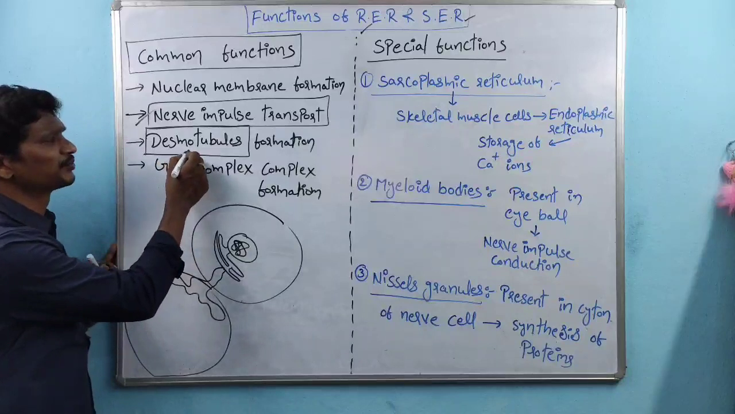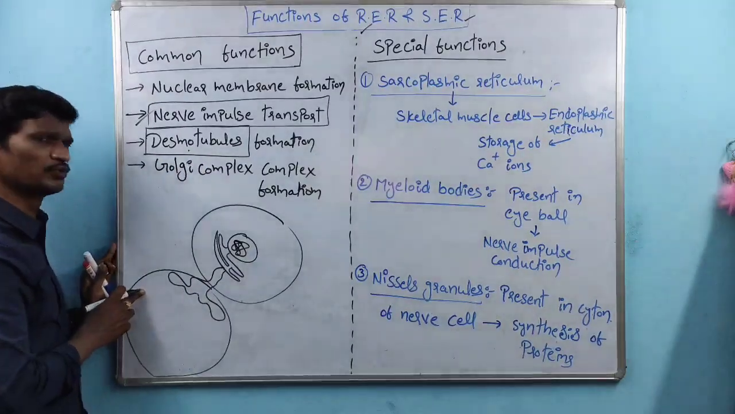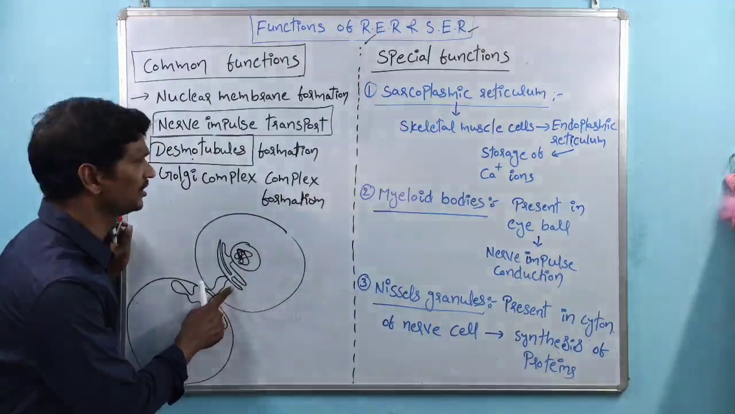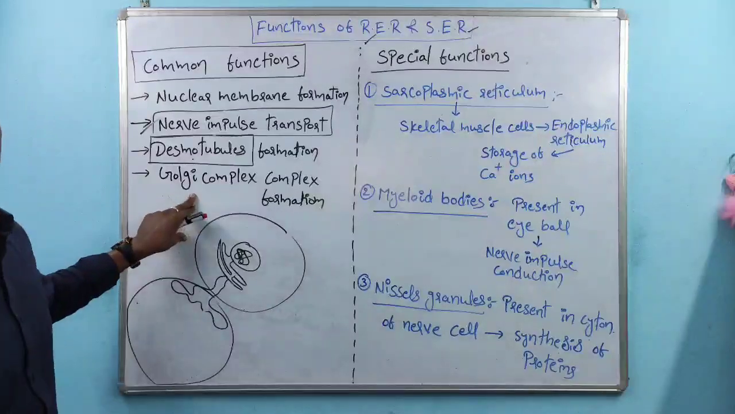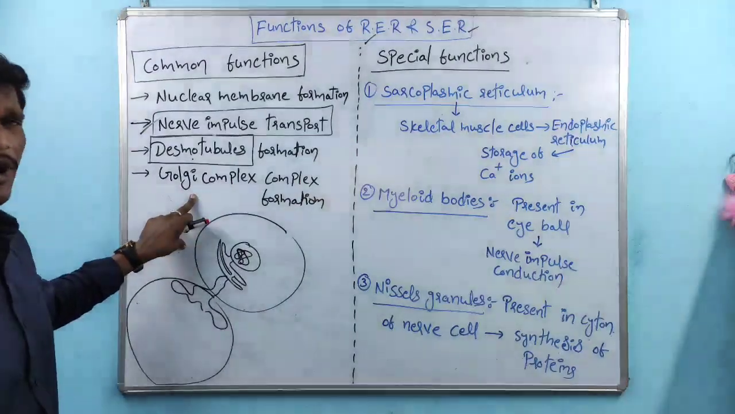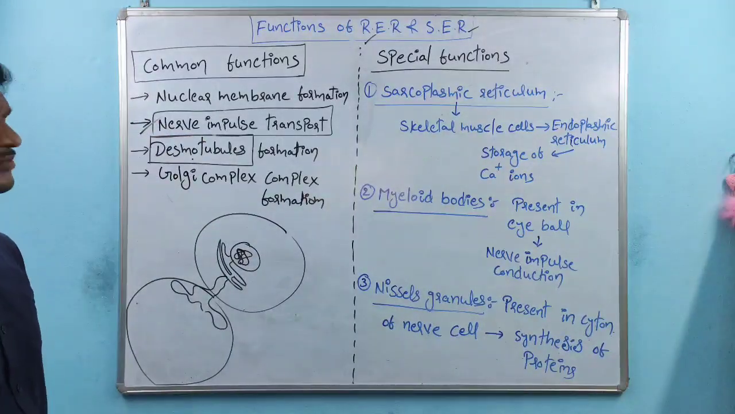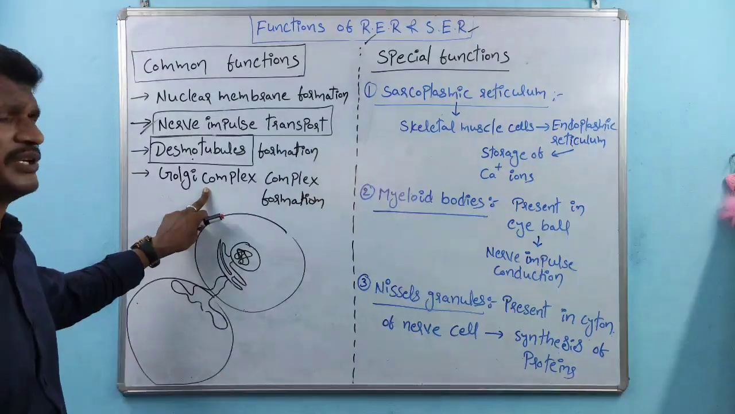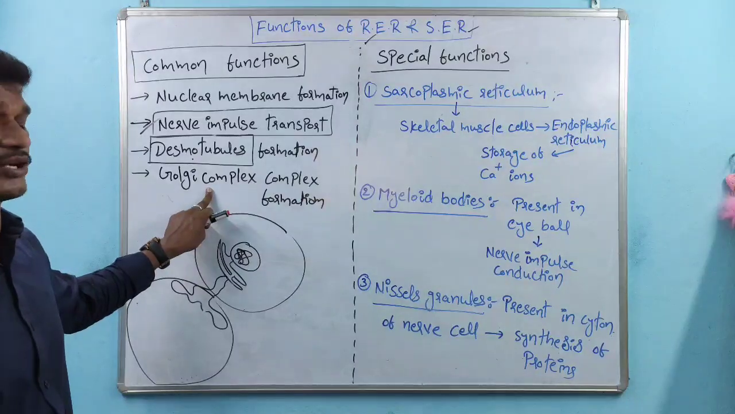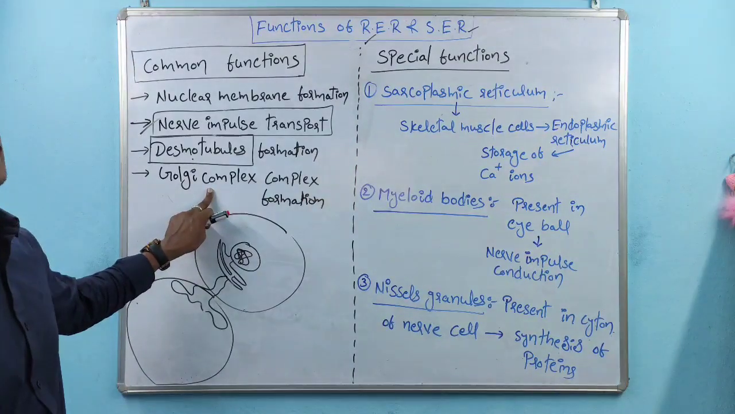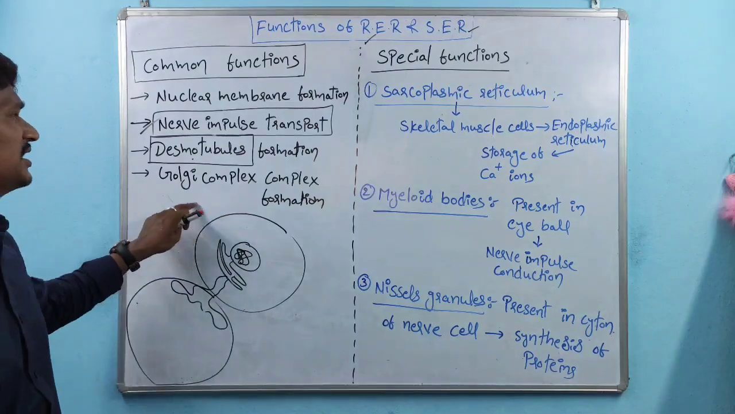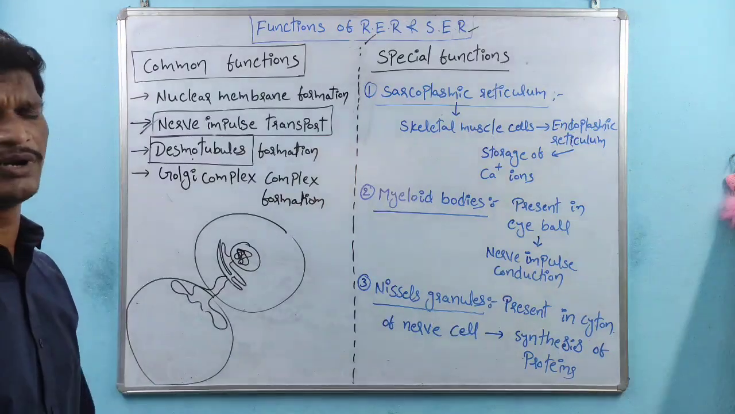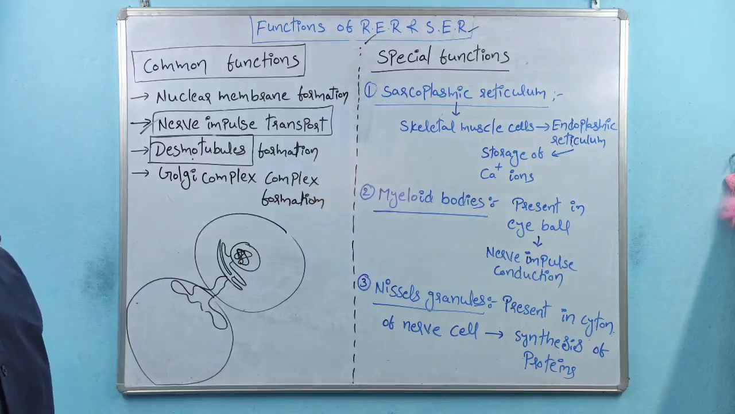So these structures are called desmotubules. Desmotubules, which are connected to the neighboring cells, support the transportation of molecules, right? And coming to the next one, the Golgi complex. The Golgi complex is formed by the endoplasmic reticulum, right? The Golgi complex supports post-translational modifications, meaning inactive proteins are converted into active proteins, right? That is about the common functions of endoplasmic reticulum, whether the rough endoplasmic reticulum or the smooth endoplasmic reticulum. Both are involved.